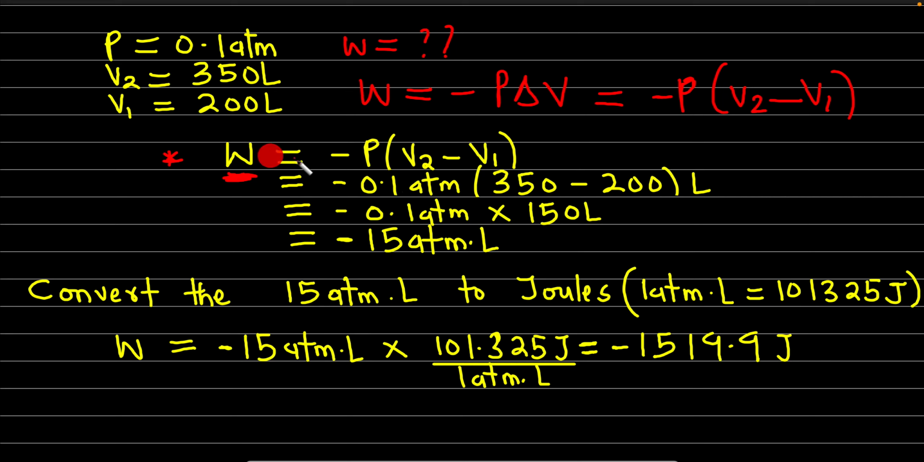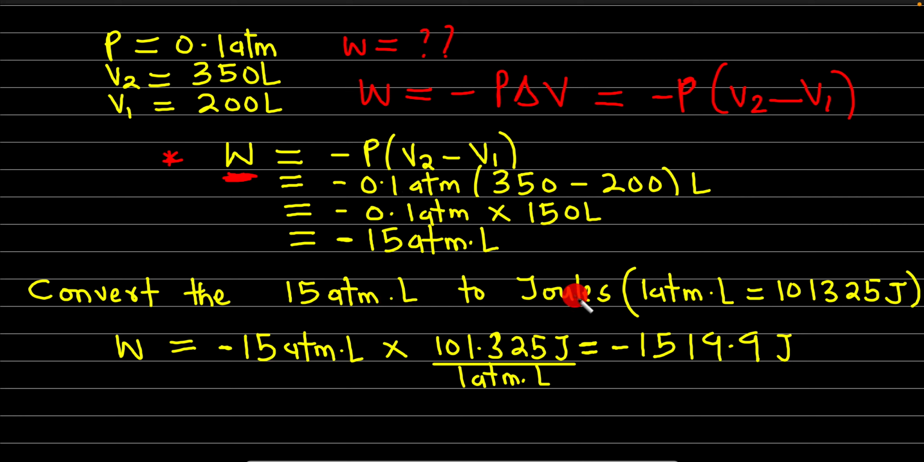So we proceed with the calculation. Work done is equal to negative P, open bracket, V2 minus V1. The negative is constant, you retain the negative. Our P is 0.1 atm, open your bracket, V2 is 350 minus V1 is 200, close the bracket, liters. So this is 0.1 atm times 150, and this is minus 15 atm liters. The next thing we are going to do is to convert 15 atm liters to joules.